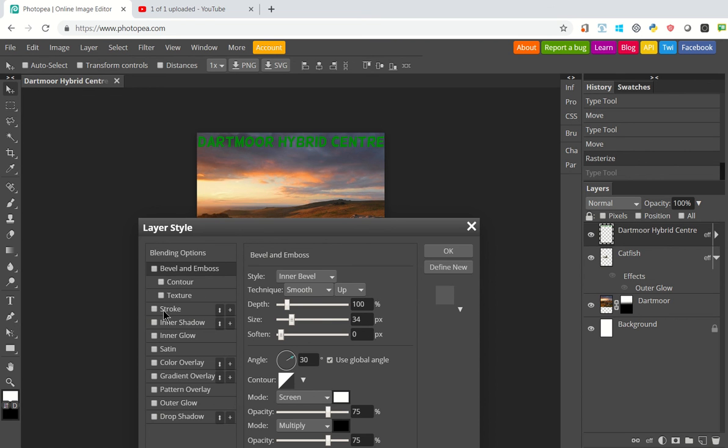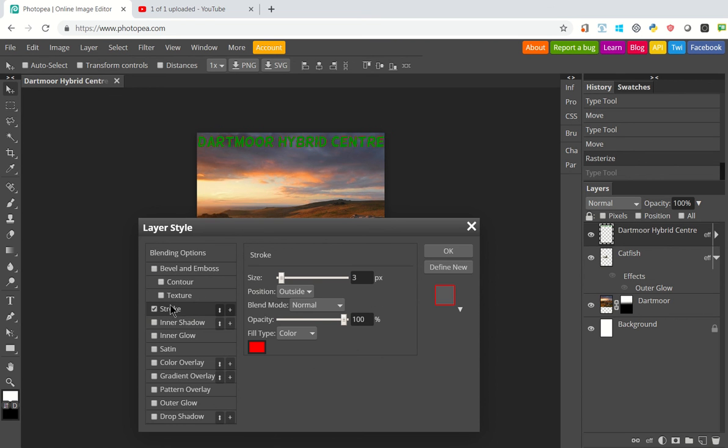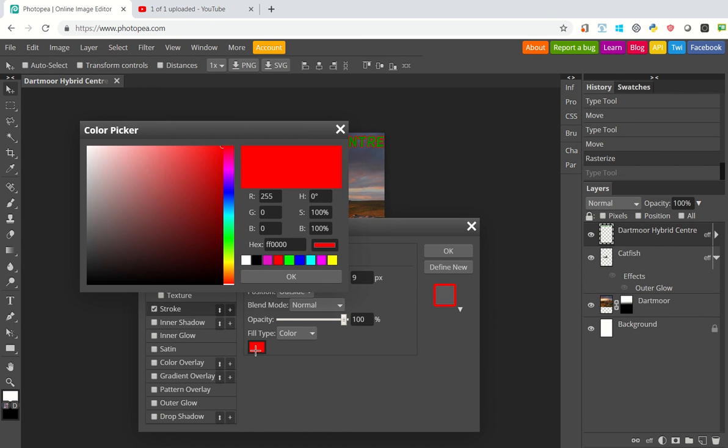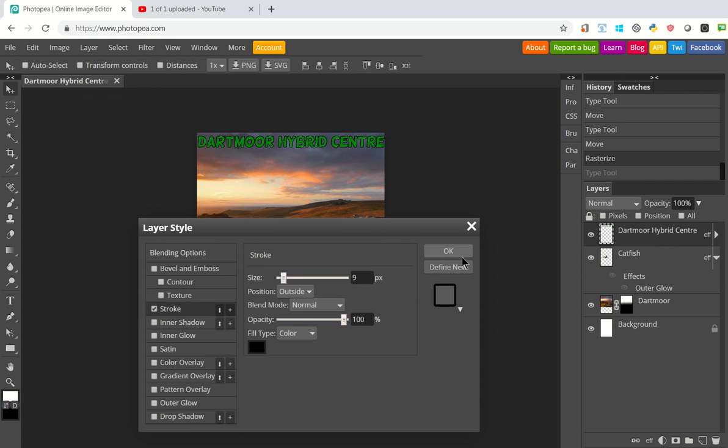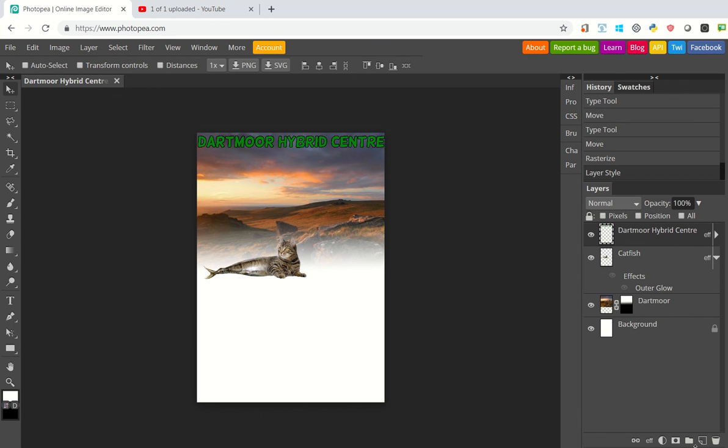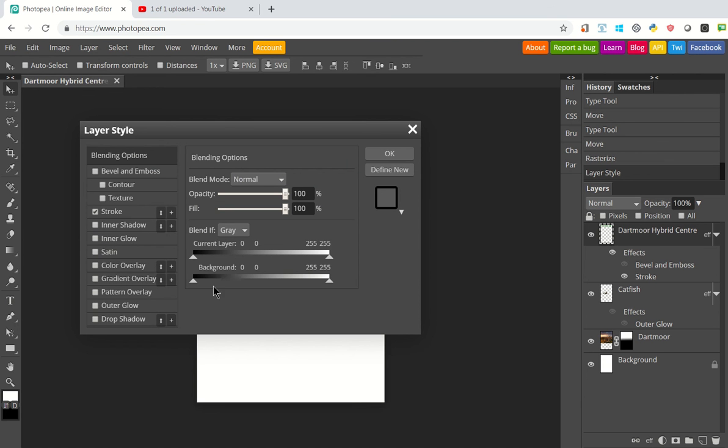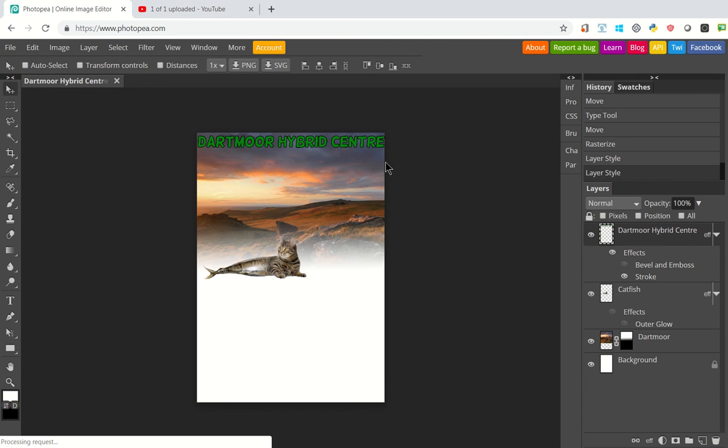I'm going to go for this thing called a stroke though. So we go to stroke, and we can add a line essentially around the outside of your text. I'm going to go for something like black as opposed to red. And all I've done is just outlined it. Click OK. So by clicking the layer and the EFF, and if you ever want to bring that back up, you just click this little triangle here, and it gives you what you've got. You go to effects. If you double click on it, brings up this whole menu again. There's loads of different things you can play around with here, loads of different settings and features, but I've just gone for the very simple stroke effect.